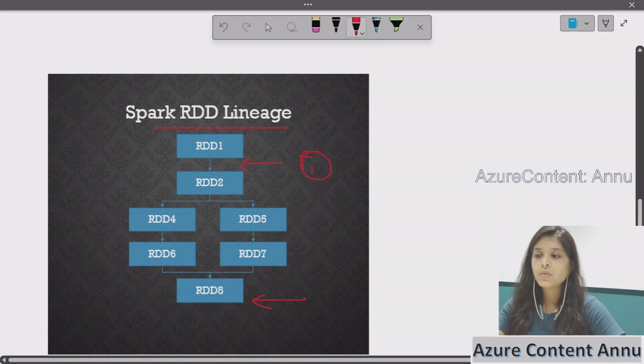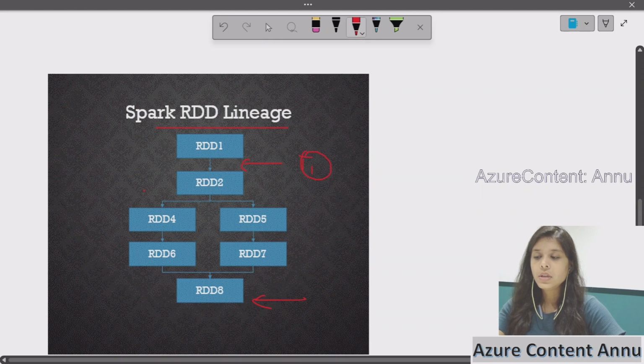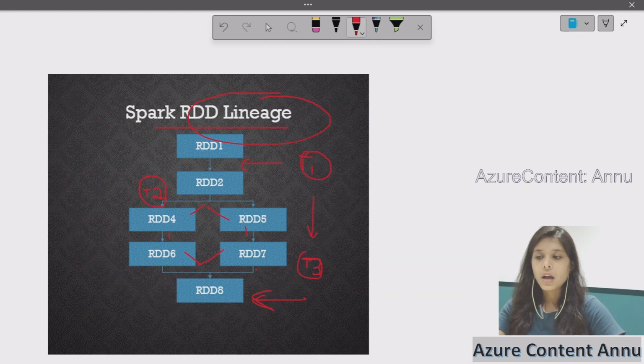Then suppose we are doing some kind of split transformation to divide even and odd numbers. Here again another kind of transformation is applied on top of RDD2 and it results in two different RDDs. At the end, we are trying to union these two RDDs and again applying some sort of transformation. So there are multiple transformations going on behind the scenes and it indirectly creates the RDD lineage. At the end, we get a single result after an action is performed on top of the RDD transformation.